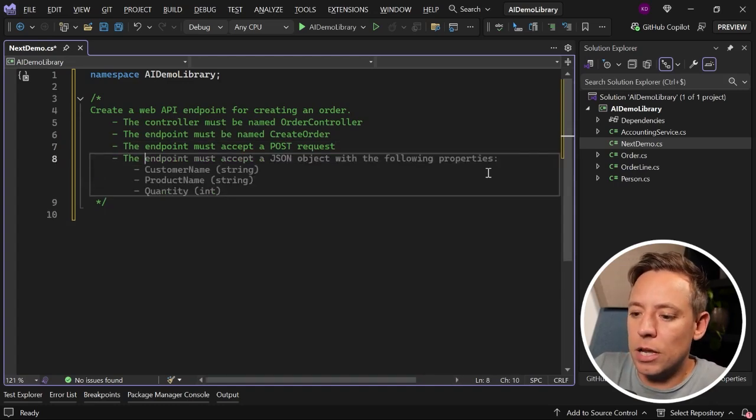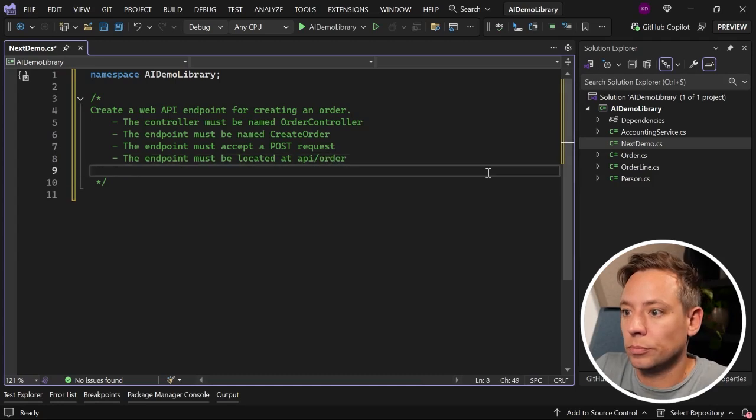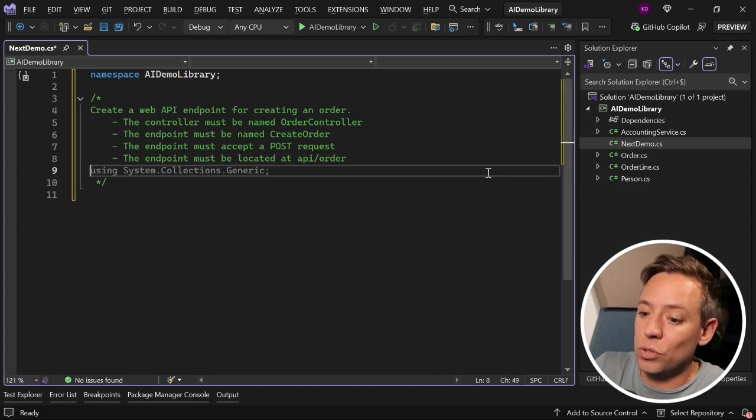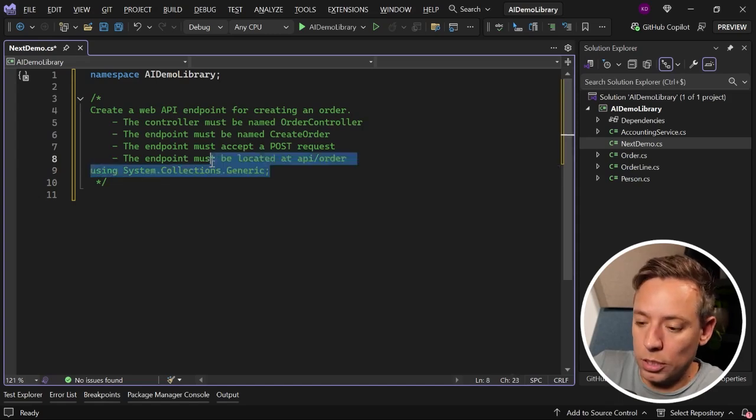Now let me say that I want the endpoint to be located at API/order. Alright, using system.collections.generic, that is not what we need at this time. Let's keep on being a bit more specific. Now let's talk about the order class.